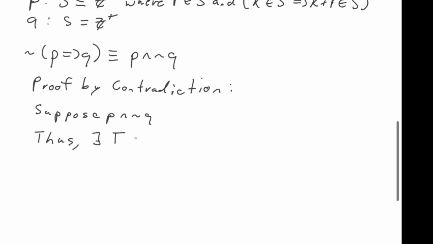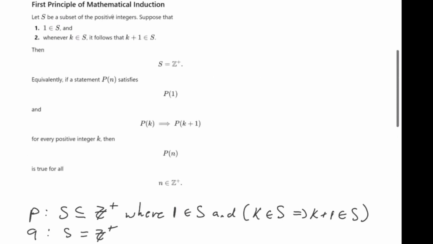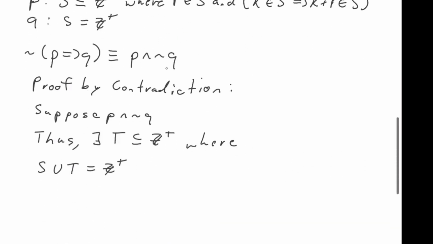Okay, so if S is not the set of positive integers, then there must exist a set T that is a subset of the positive integers, where S union T is equal to the positive integers, right? Because if S is a subset of the positive integers, and we're also assuming that S is not the set of positive integers, then there must exist another subset of the positive integers where the union of S and that set must be the positive integers.